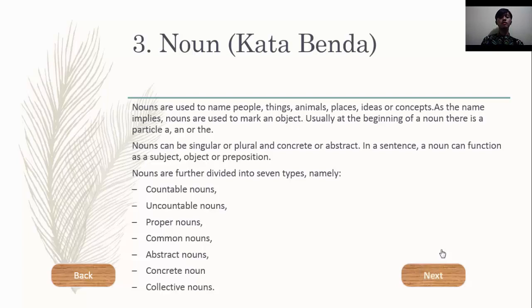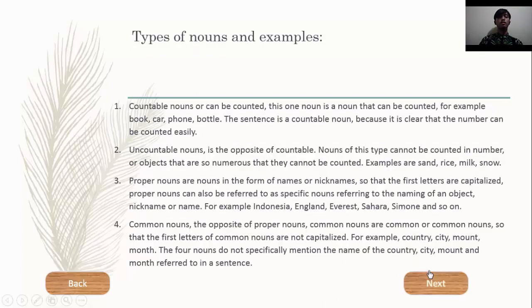Nouns are further divided into 7 types, namely: first, countable noun, next, uncountable noun, and then proper noun, common noun, abstract noun, concrete noun, collective noun. Okay, types of nouns and examples.